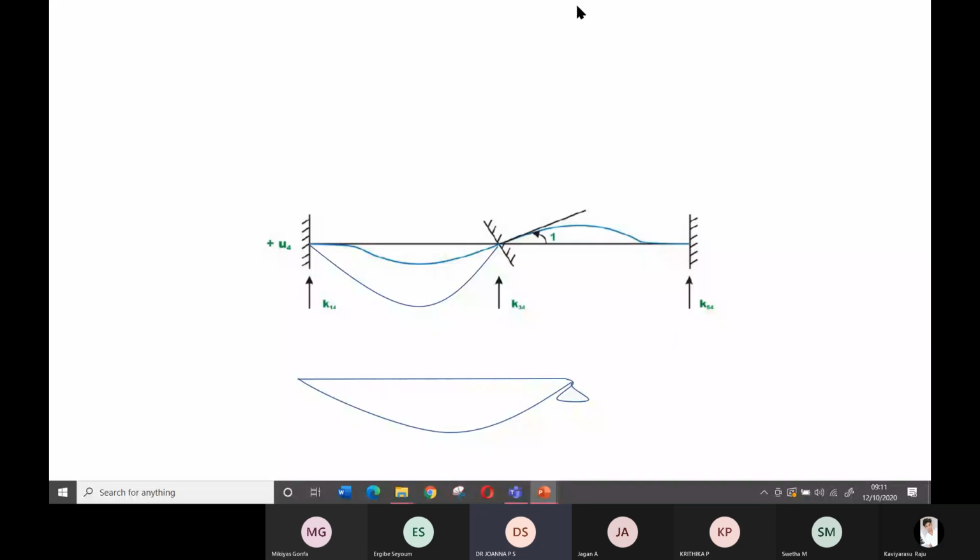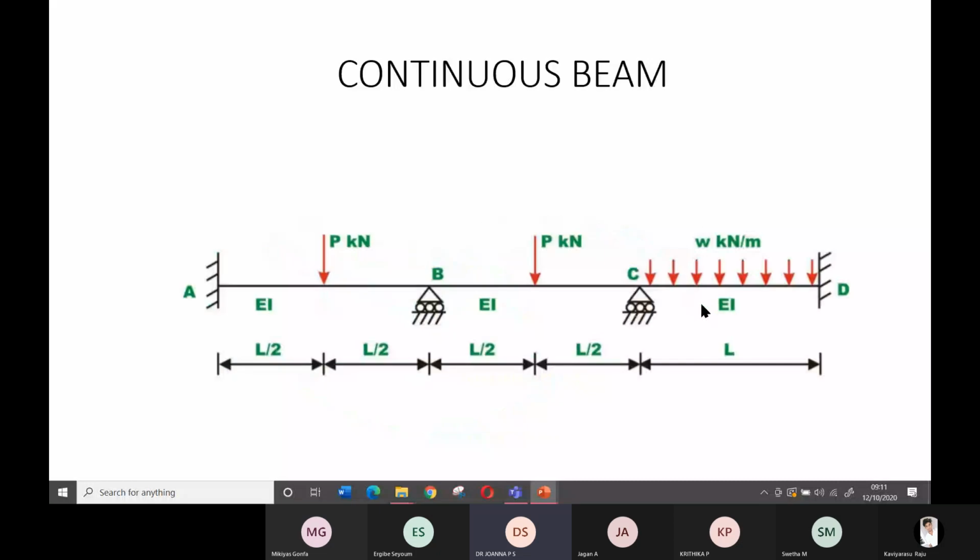One is the fixed support, which is what I am showing here now. The second is simply supported. In simply supported, you will have a rotation, but in the case of fixed support, you will not have any rotation. You can feel that with the help of the scale. Do it at home after this class is over. Another type is the roller support, where rotation is also allowed. So we have talked about three types of supports.